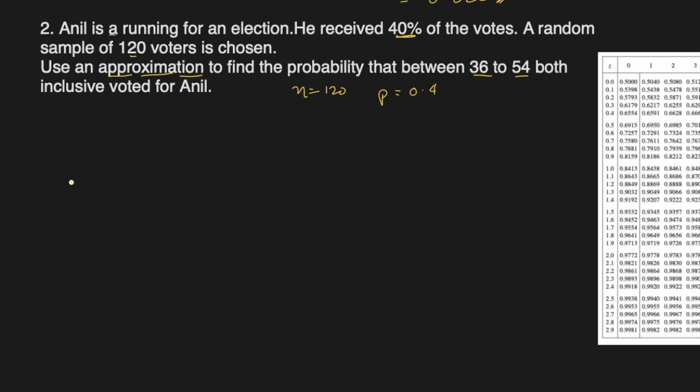So what will we do? We'll do a normal approximation, so we need some visualization first. We need a mean first, right? The mean is n times p. n is 120, p is 0.4. So 120 times 0.4 gives 48, which is the mean.